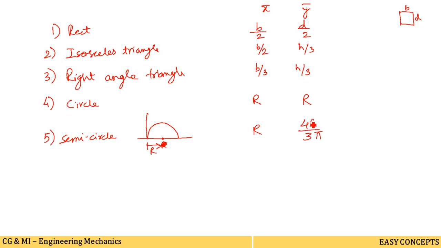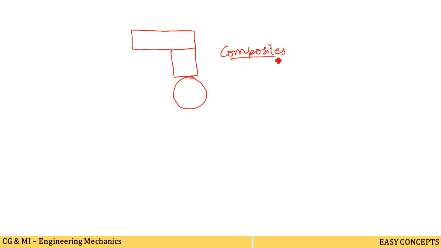Now the centroid of a composite section. What is the meaning of a composite section? First of all, we should know this. A composite section means a surface or a body made up of different shapes. Different shapes means what? Suppose this is a rectangular shape and this is a square attached to it, and one more circular shape is also attached to it. This type of shape is called a composite shape.